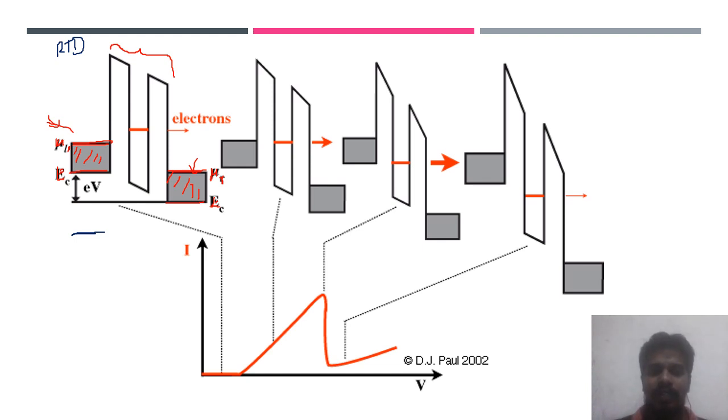Here, what would happen if you look inside the well? This is one barrier. It's a high band gap material. For example, you can take aluminum gallium arsenide. The center one you can take as gallium arsenide. It's a low band gap material. That's why it looks like a well in between. In this one also, it's aluminum gallium arsenide material, and the center one is gallium arsenide.